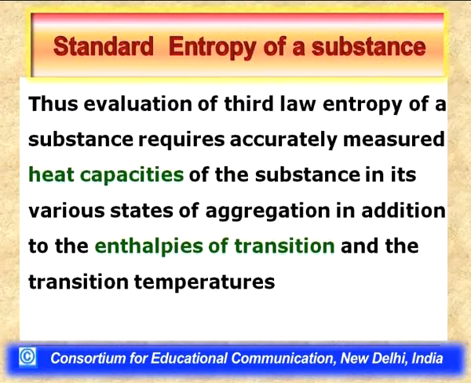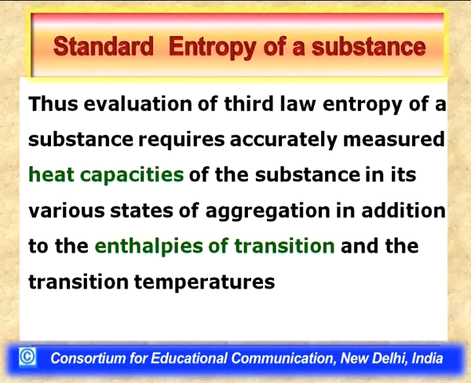Now, what is important to note is that the third law of thermodynamics helps us to determine the standard entropies of a substance in a given physical state. What does it require? It requires evaluation of various integral terms and incorporation of phase transition terms.